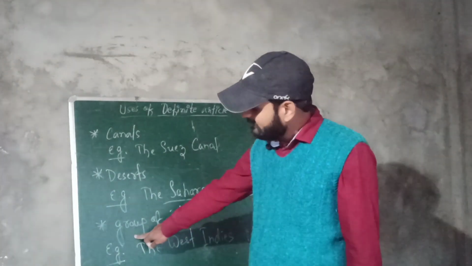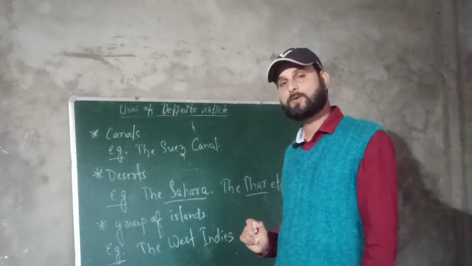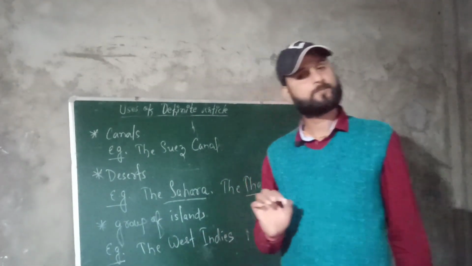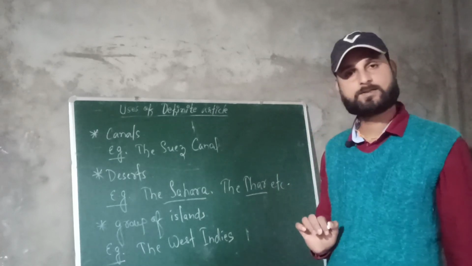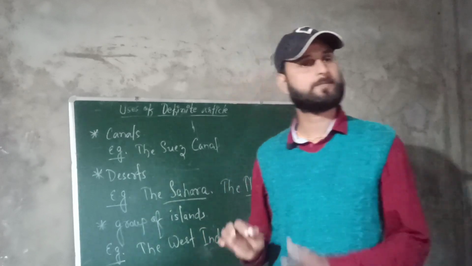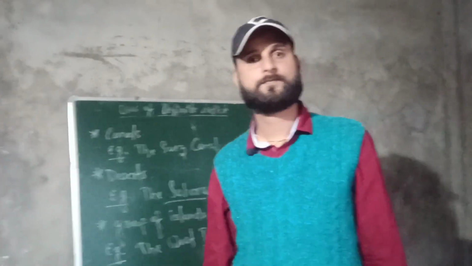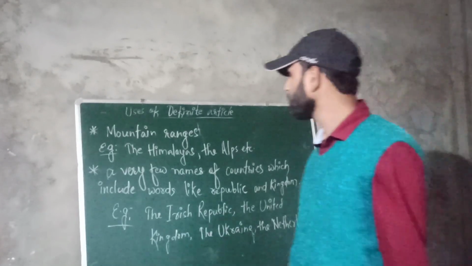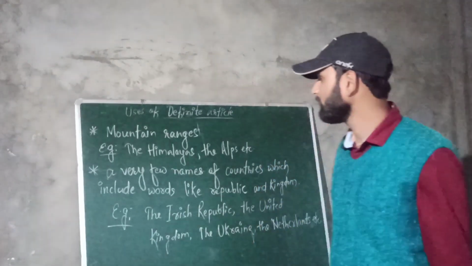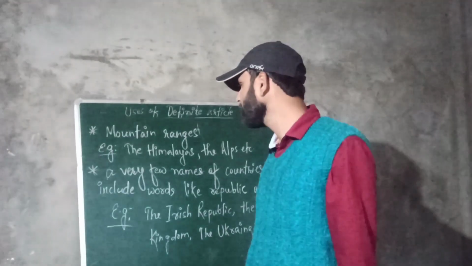Next, the is used before the names of groups of islands, for example the West Indies. Most of us think that West Indies is a country, but it is not a country, it is a group of islands. The is used before the names of mountain ranges, for example the Himalayas, the Alps, etc.